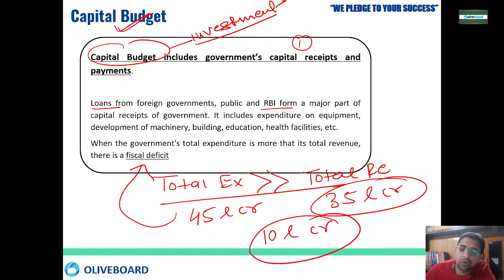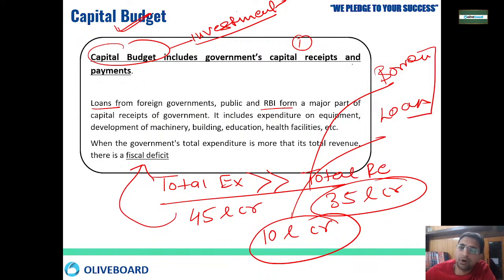So this 10 lakh crore deficit we have to fulfill by either taking loan or borrowing. And once we take loan and borrowing, we have to pay interest on that. So this is how the process works.